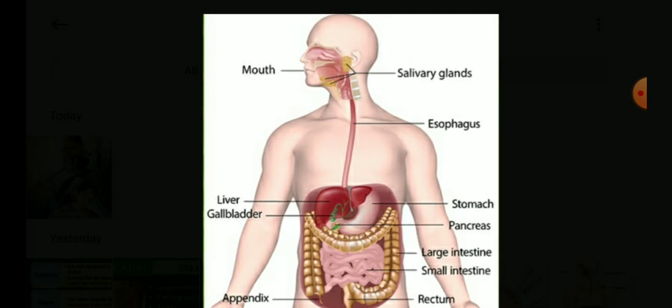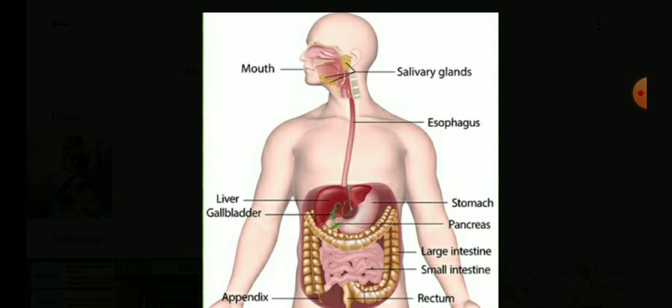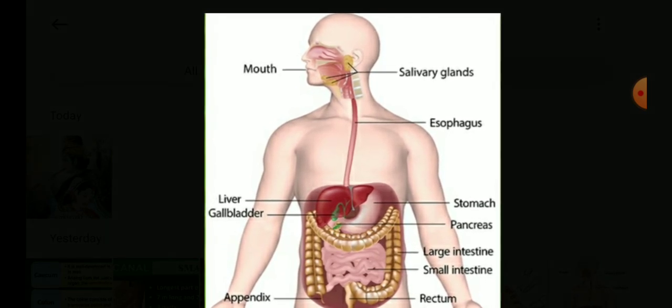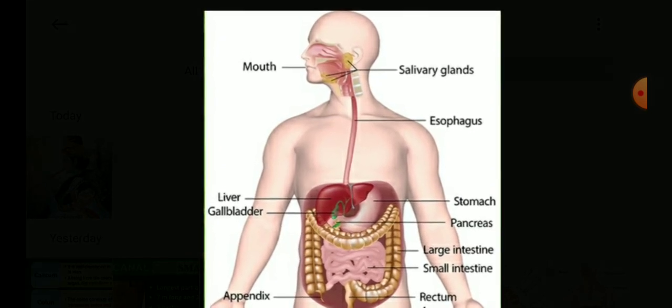Then the large intestine absorbs the excess water. And then the rectum is the temporary collection of the waste product. Through the anus, it helps in the ejection of the undigested part, or we can say the feces.